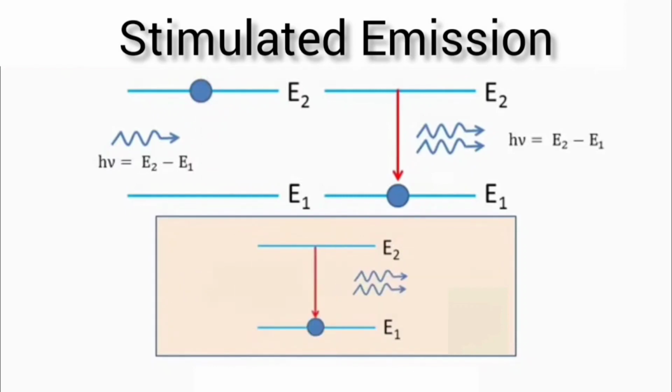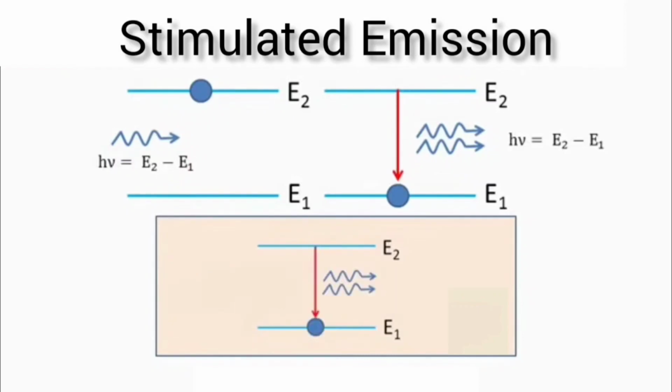This atom in the excited state is not stable, and therefore to get stability it will always try to come back to the ground state. It will remain in the excited level only for a short duration, called the lifetime, which we have seen is of the order of 10 to the power minus 8 seconds. Once the lifetime is over, the atom will automatically fall down to E1 and give rise to spontaneous emission. To get stimulated emission of radiation, a photon of energy h nu, equal to E2 minus E1, is incident on this atom.